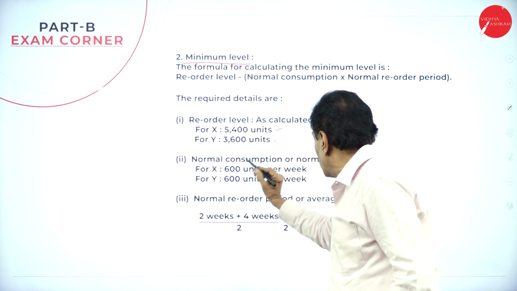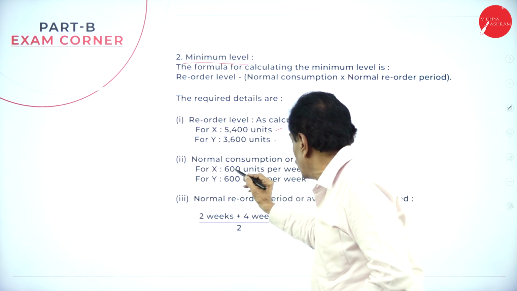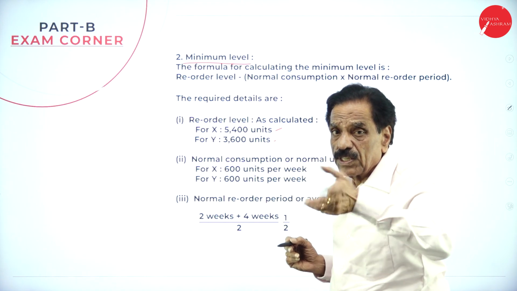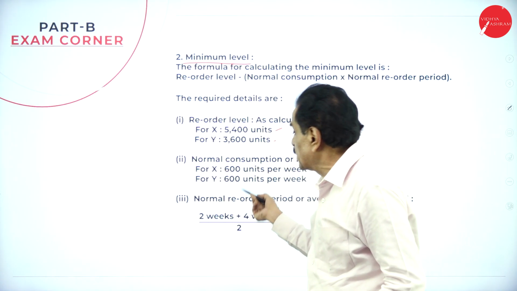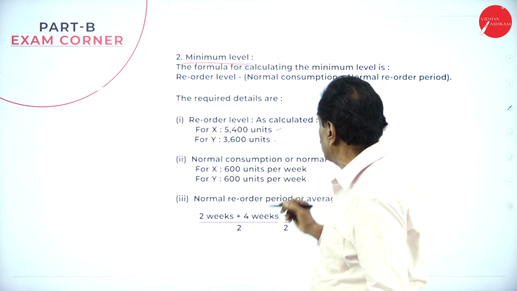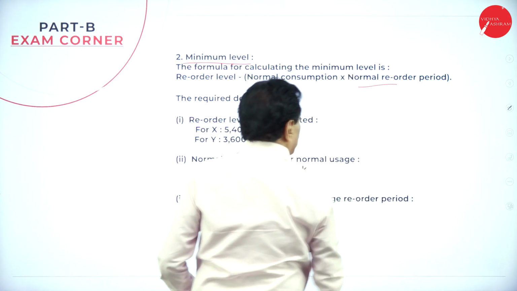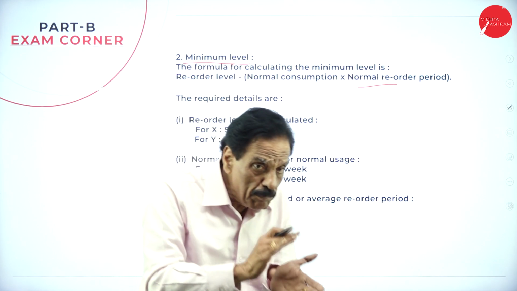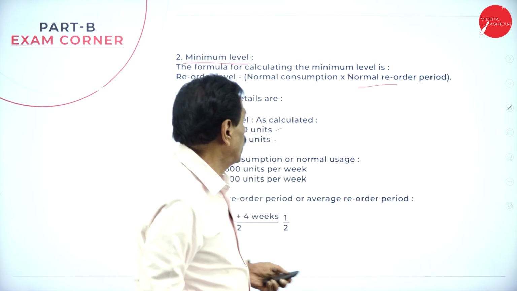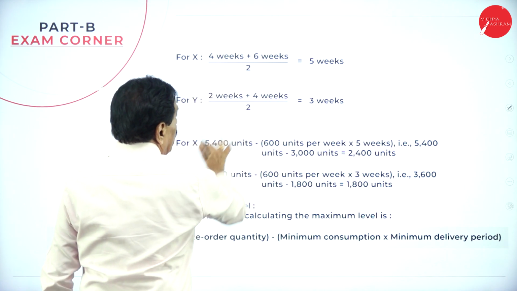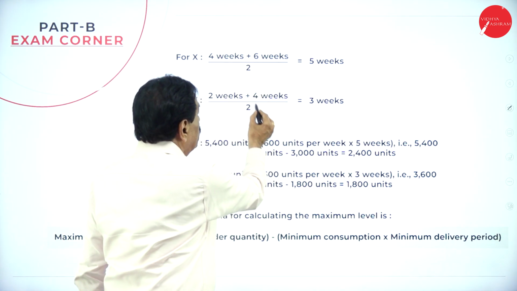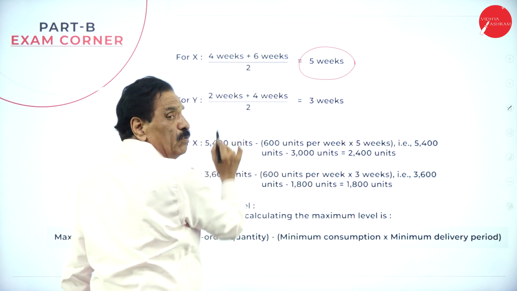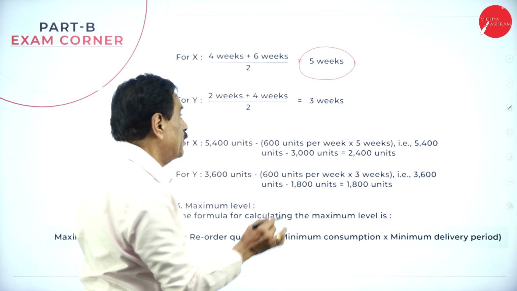Come back to normal consumption. Normal consumption is given as per the problem: 600 units of X, 600 units of Y. So both normal consumptions are given. Then the normal reorder period is minimum period plus maximum period divided by 2. For X, minimum 4 weeks, maximum 6 weeks, totally 10 weeks, divided by 2 is 5 weeks. For Y, minimum is 2, maximum is 4, totally 6, divided by 2 is 3 weeks.